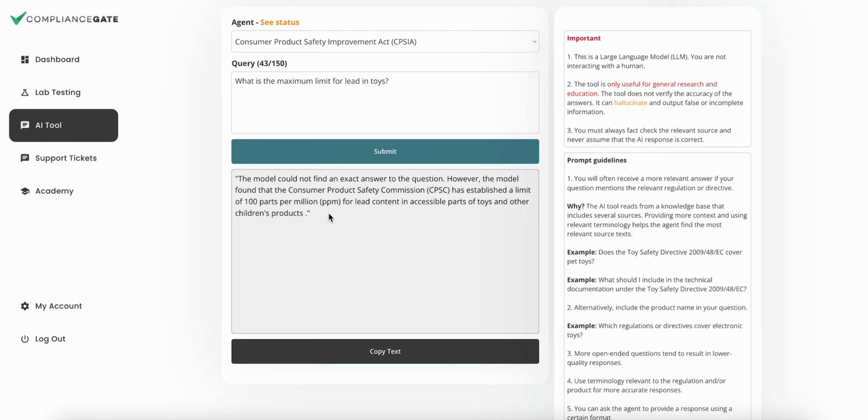Instead, the way the AI tool should be used is that you explore, you dig into different requirements. Is this restricted? Is this banned? And then as you have this sort of conversation with the AI agent, you can go deeper. Okay, it's restricted. What's the limit? What does it apply to? Are there exemptions? And so on and so forth.